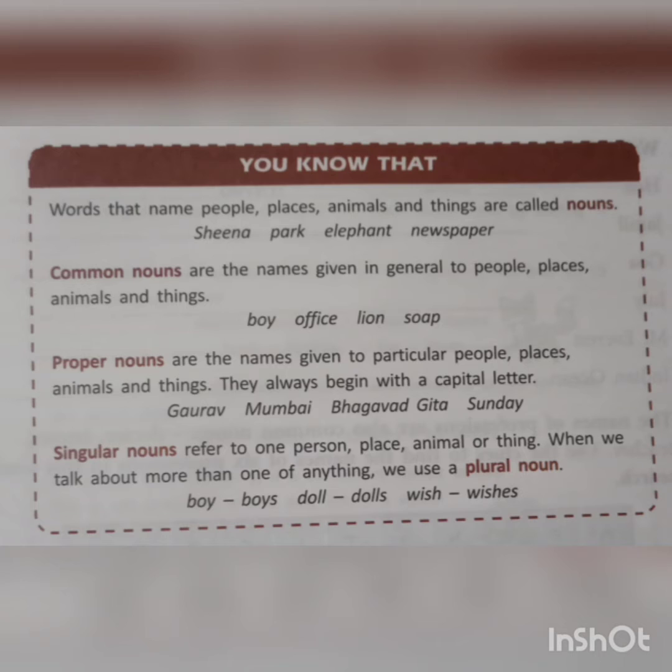Like, for example, Sheena. Sheena is a person's name. Park is a place name. Elephant is an animal name. And newspaper is a thing's name. So, nouns are of different types. So, what are the different types? You can see here. There are common nouns, proper nouns, singular nouns, plural nouns.